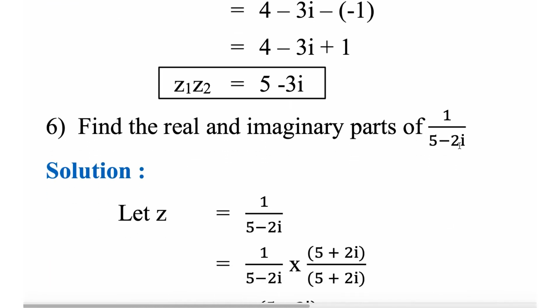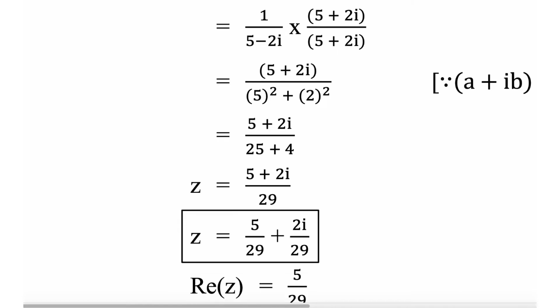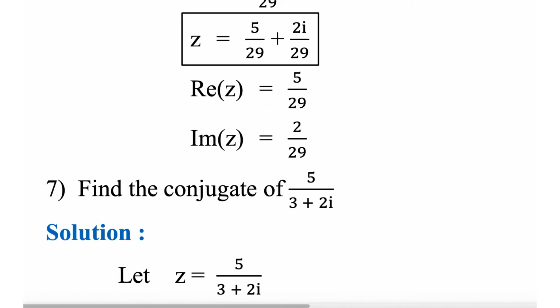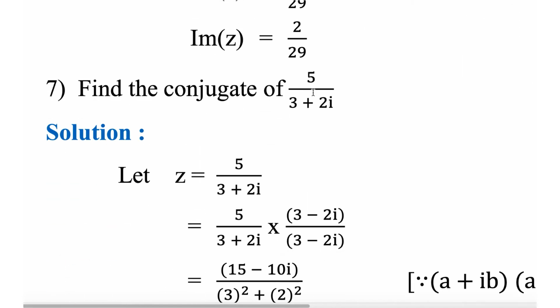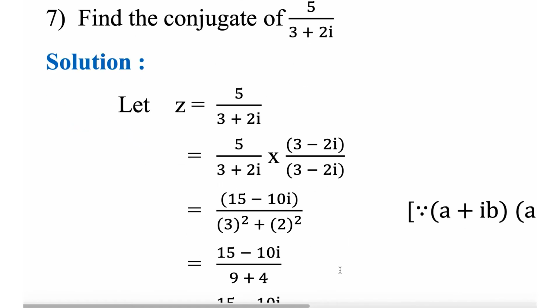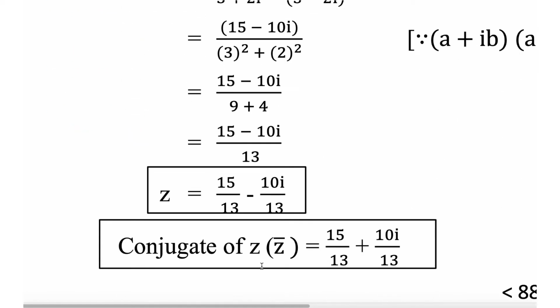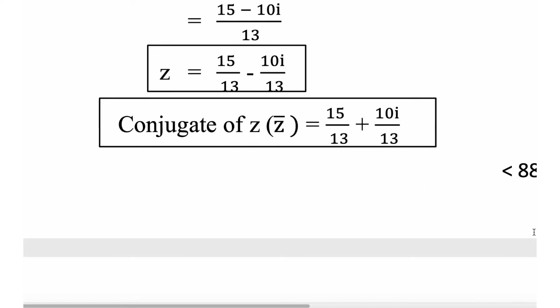Find the real and imaginary parts of 1 by (5 minus 2i). Multiply by (5 plus 2i) by (5 plus 2i). Rationalization: 25 plus 4 is 29. Real part is 5 by 29. Imaginary part is 2 by 29. Now find the conjugate of this. First you have to rationalize it with 3 minus 2i. So 15 minus 10i by 9 plus 4, which is 13. Conjugate is nothing but 15 plus 10i by 13.